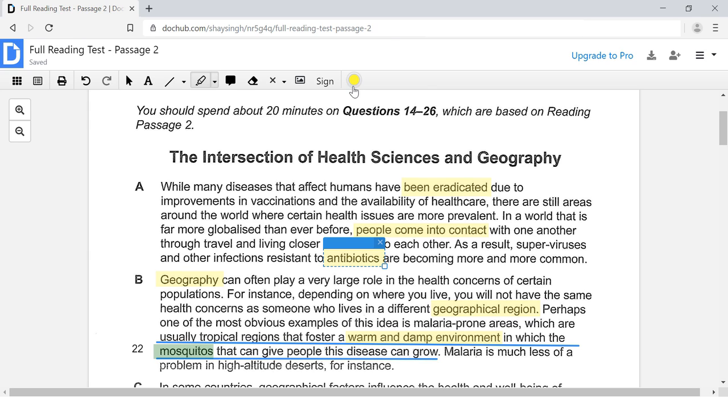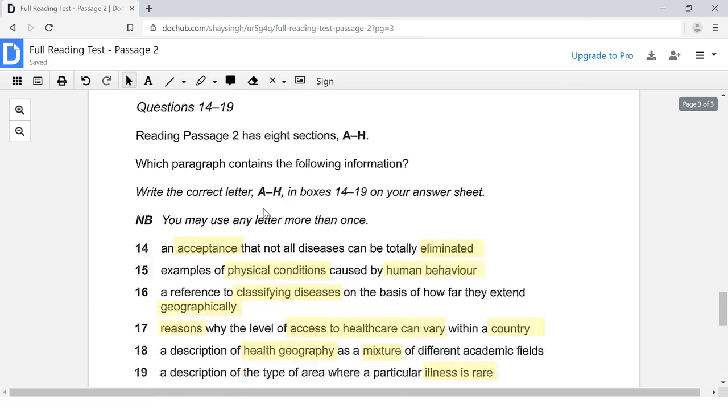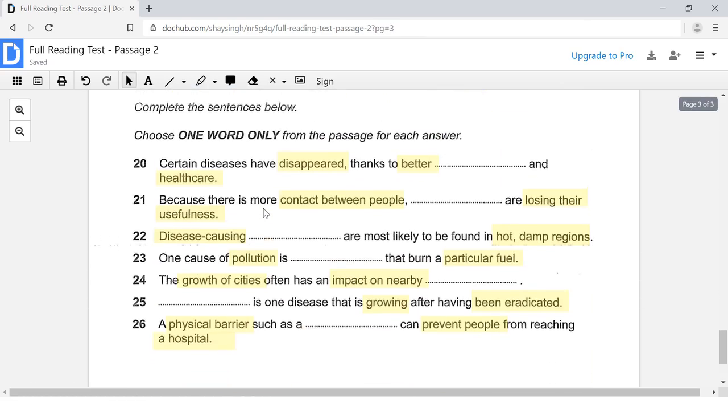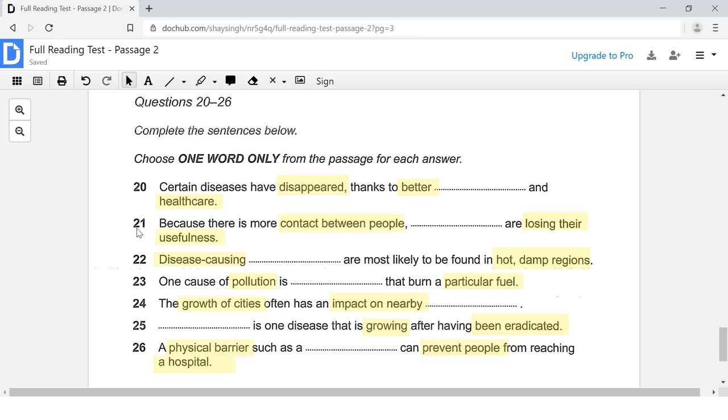That is going to be our answer. So let's come down to our question. Here the question says, we are at number 21. It says, because there is more contact between people, what are losing their usefulness? The answer is, of course, antibiotics. Over here, the answer was mosquitoes.